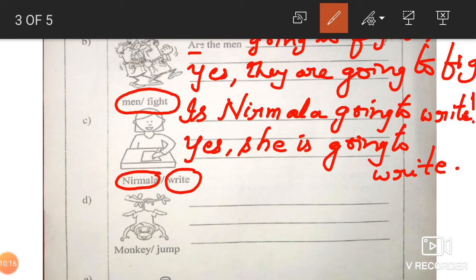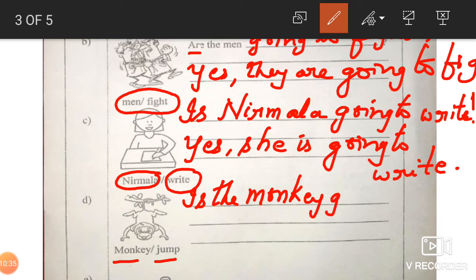Now, who is this? Oh ho, your friend monkey. How you jump from here and there. Monkey also does the same thing. Now, here monkey is given and jump action. Okay, come on, we'll start. Is the monkey going to jump?